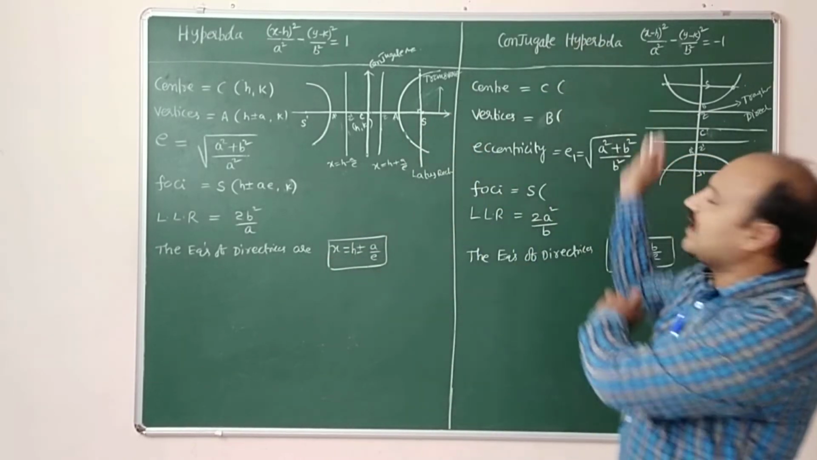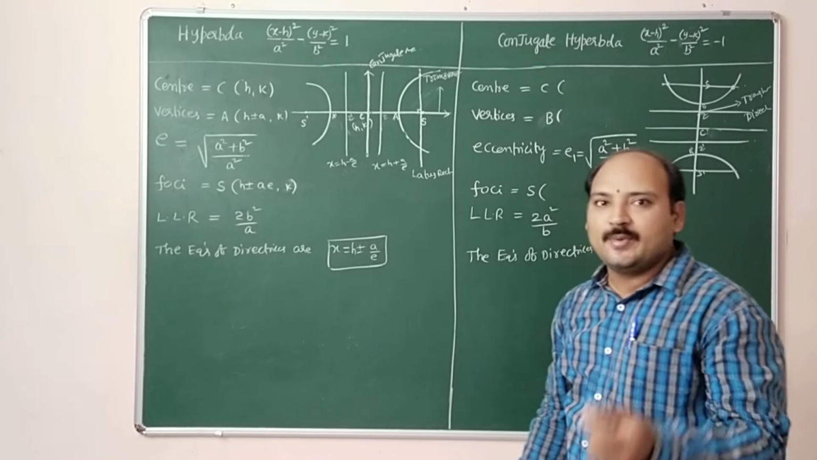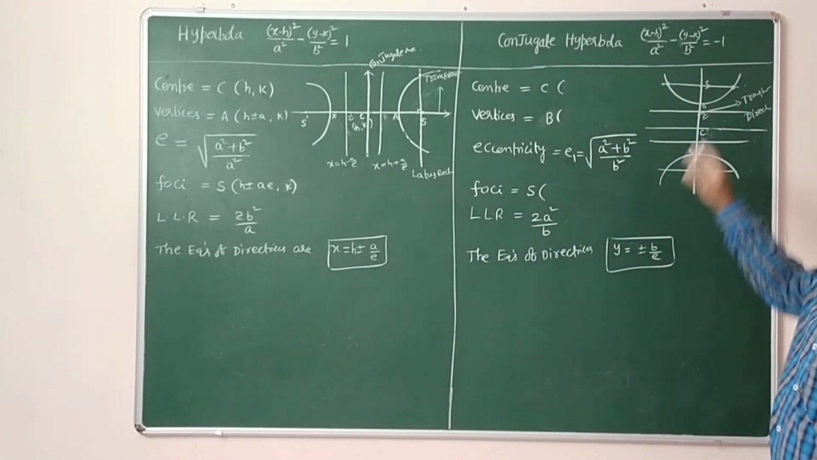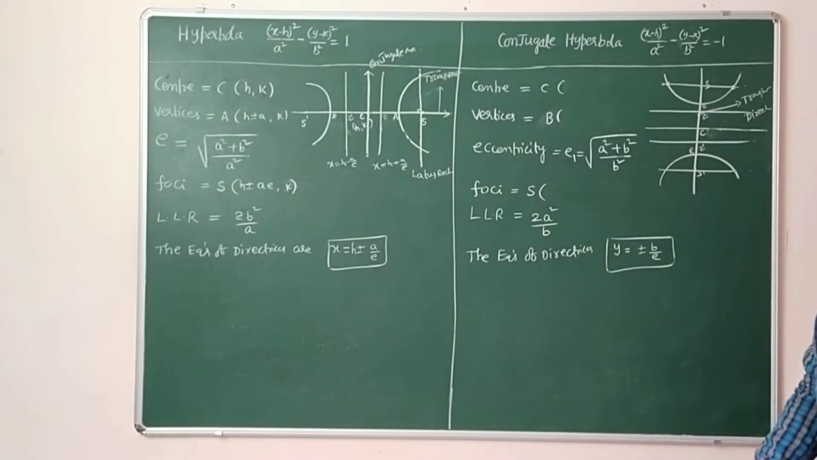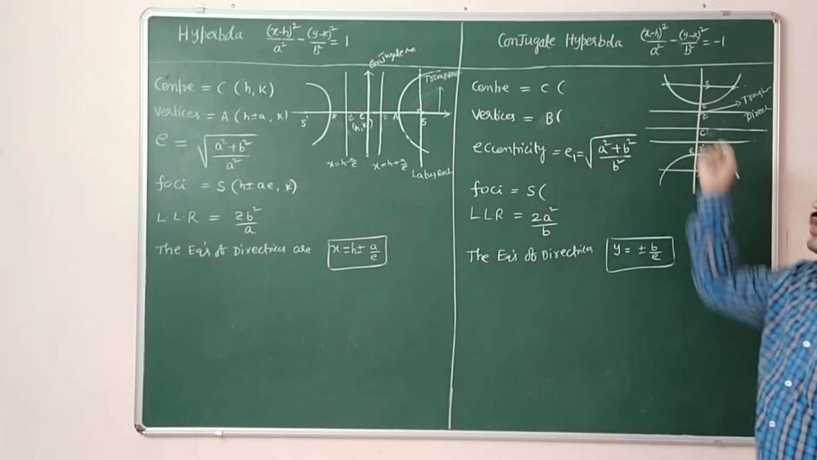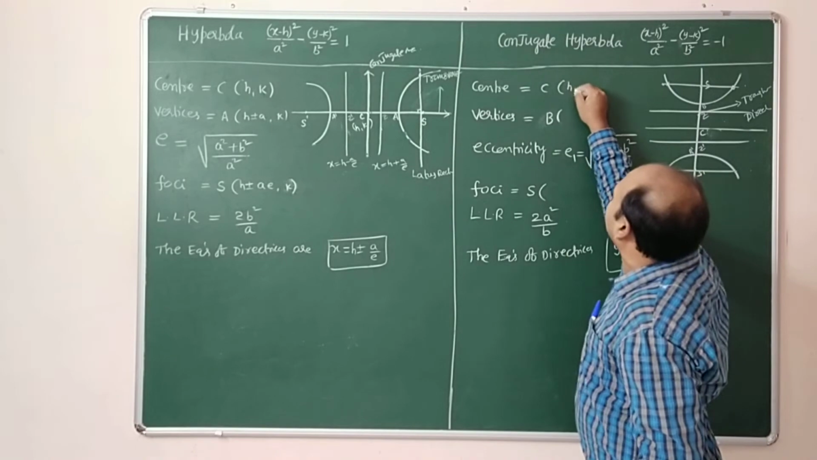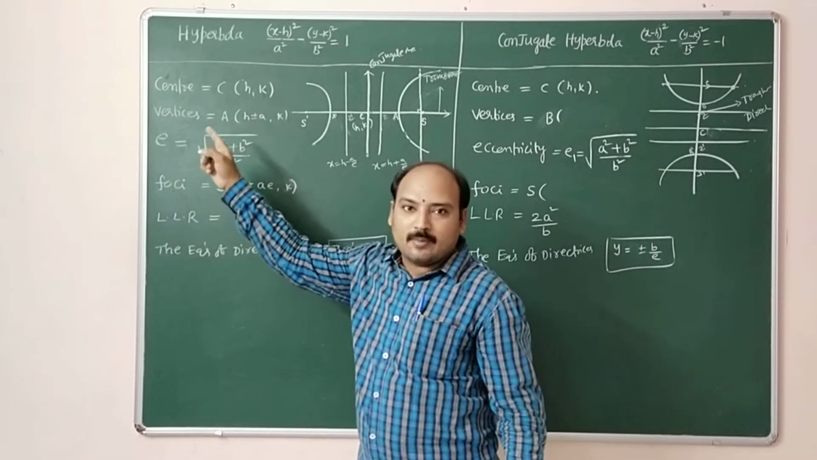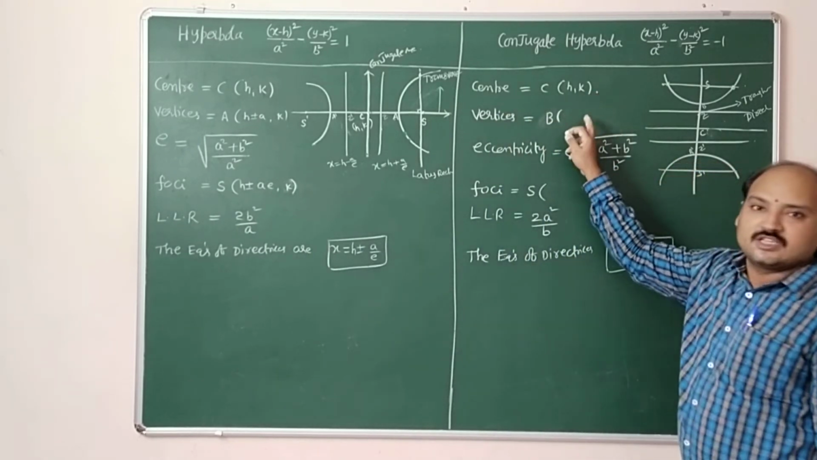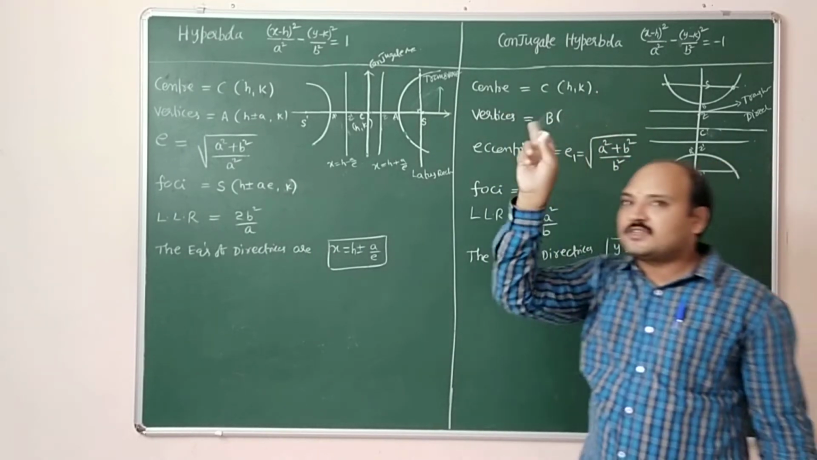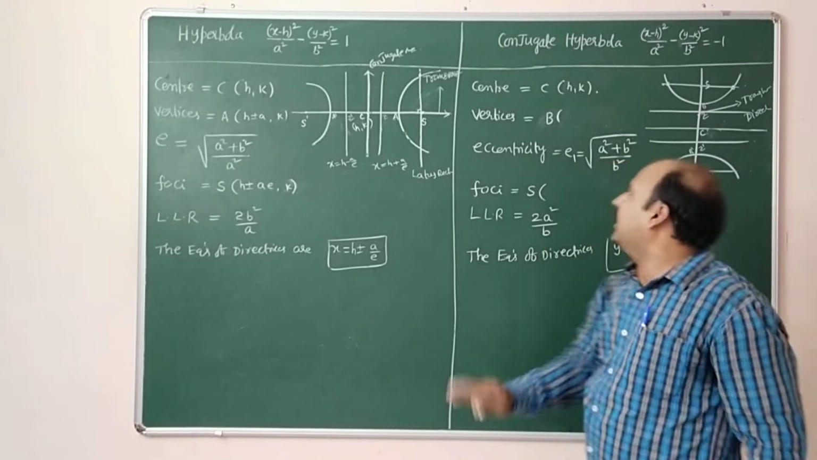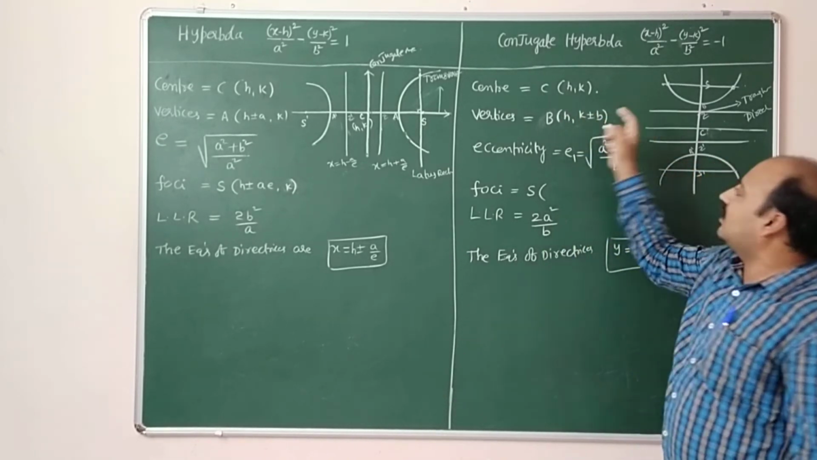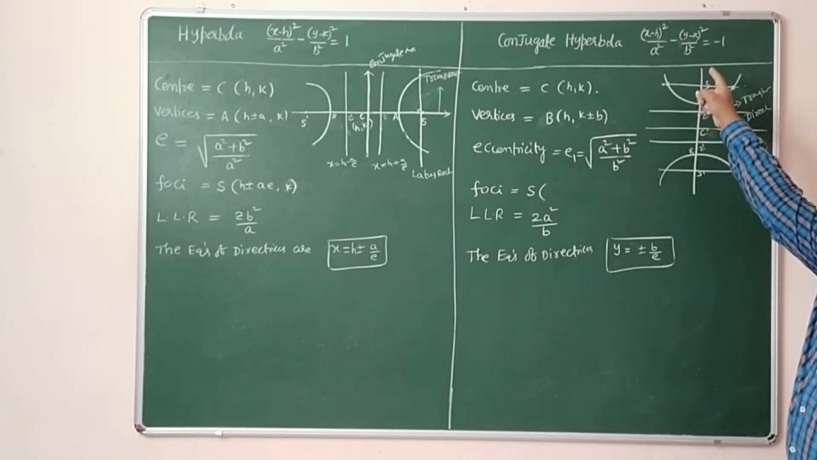Now come to the conjugate hyperbola. The conjugate hyperbola whose center is at h comma k is in the form of (x minus h) whole square by a square minus (y minus k) whole square by b square equal to minus 1. The center is at h comma k. What are the vertices? Previously we wrote 0 comma plus or minus b, so for that you can add h comma k. So h comma k plus or minus b, these are the vertices of this hyperbola.